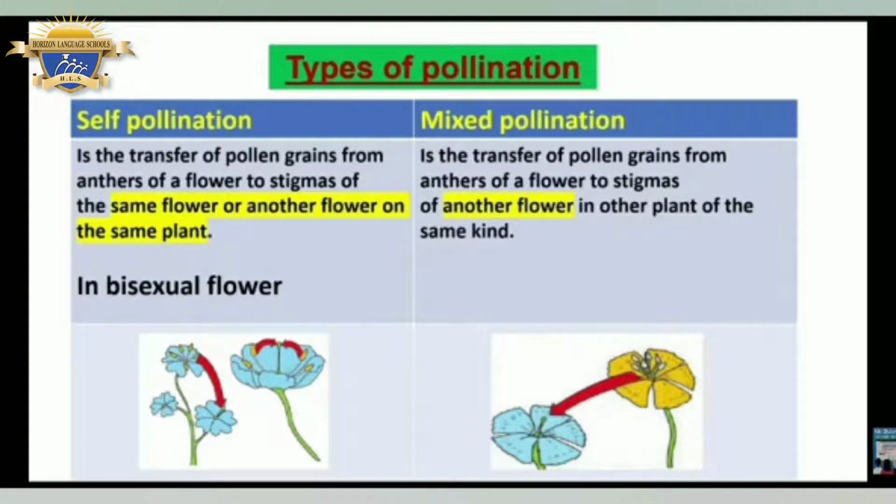Self-pollination. It is the transfer of pollen grains from anthers of a flower to stigmas of the same flower or another flower on the same plant. It occurs in bisexual flowers, as we see in the image below. But mixed pollination is the transfer of pollen grains from anthers of a flower to stigmas of another flower in another plant of the same kind, as we see in the image below.